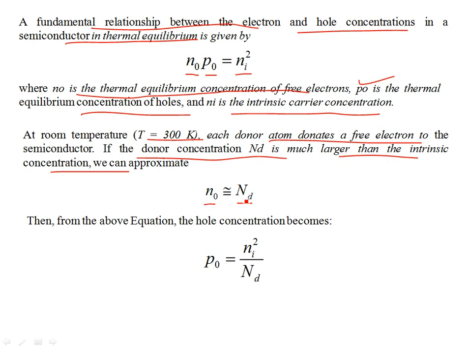So N0 is approximately the same as Nd. Okay. So if you want to calculate the number of holes, then from the above equation, holes can be calculated from the intrinsic concentration of charge carriers as Ni square by Nd.